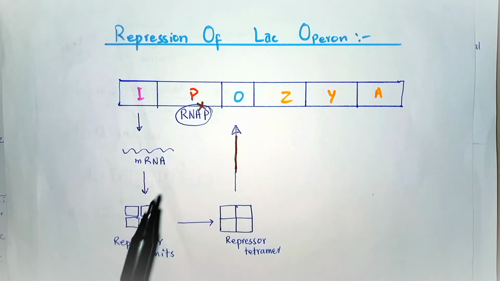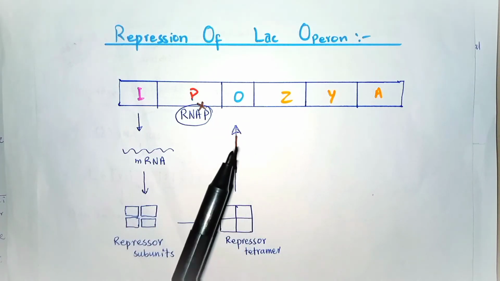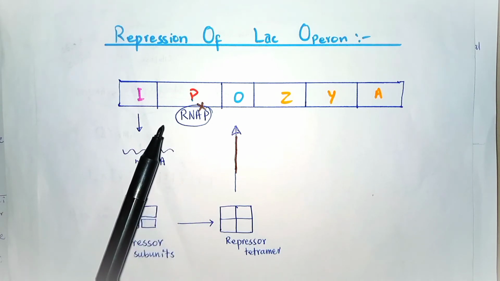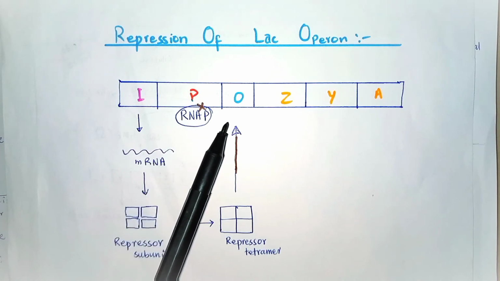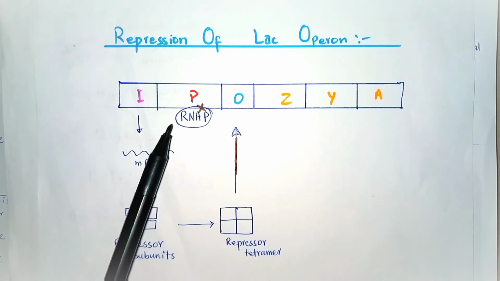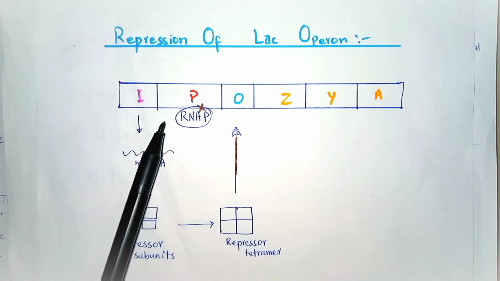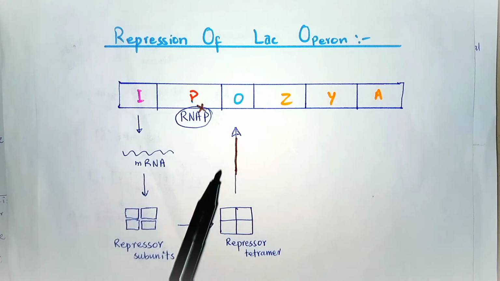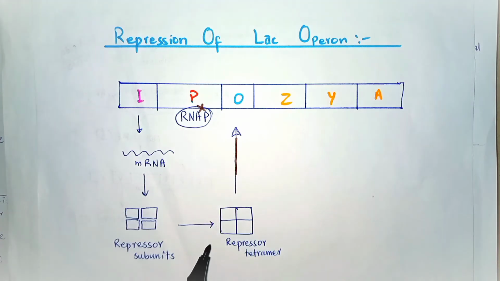Now, the repression of the lac operon. When lactose is absent, the lac operon is turned off. When lactose is absent, only glucose is available. In this condition, the regulatory gene is expressed at a constant rate, leading to the synthesis of the lac repressor. The lac repressor is basically a regulatory protein containing four subunits that specifically binds to the operator gene via a helix-turn-helix motif.